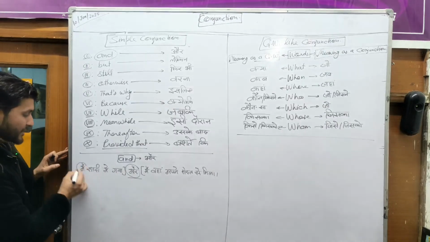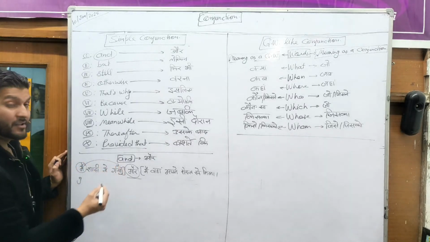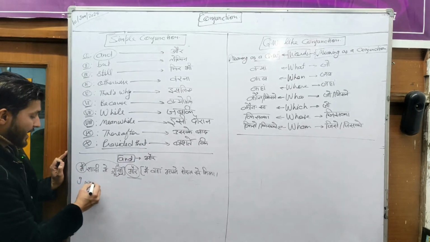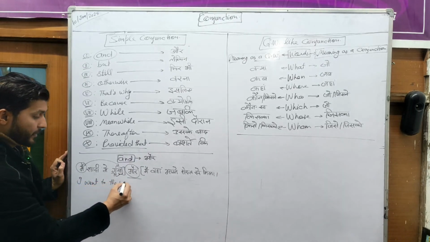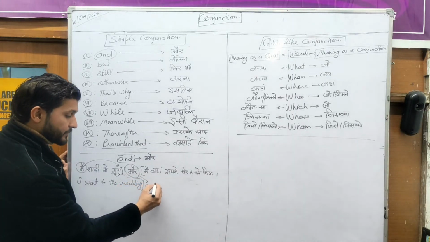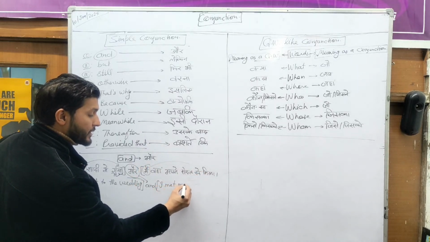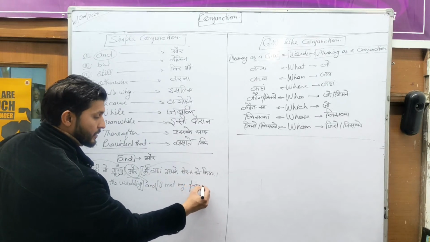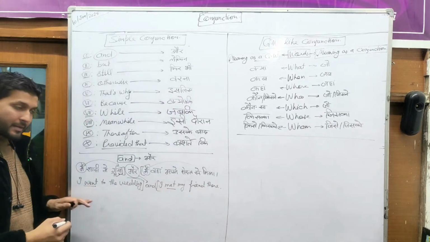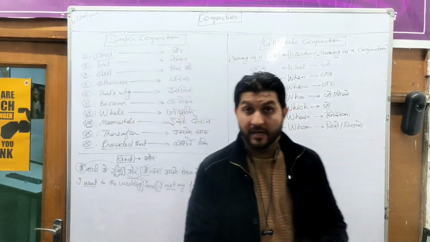Come on. So, मैं शादी में गया. This is the sentence. You people must know that this sentence belongs to past indefinite. So I'll translate it as per the property of past indefinite. मैं शादी में गया. I went to the wedding. There is a word and. मैं वहां अपने दोस्त से मिला. So the sentence will be I met my friend there. Well, everyone, here I'm using second form in both sentences. Reason being, both sentences belong to past indefinite tense.